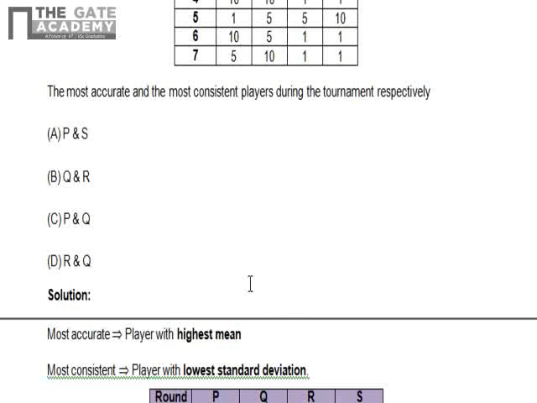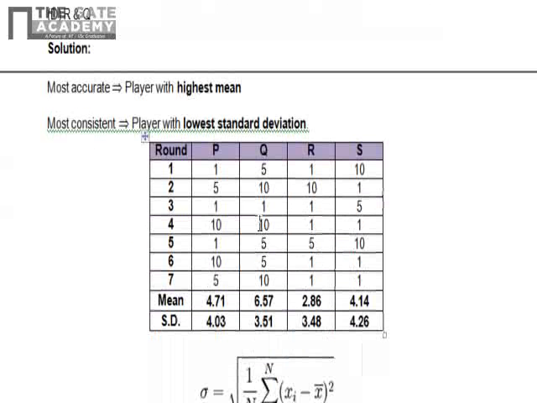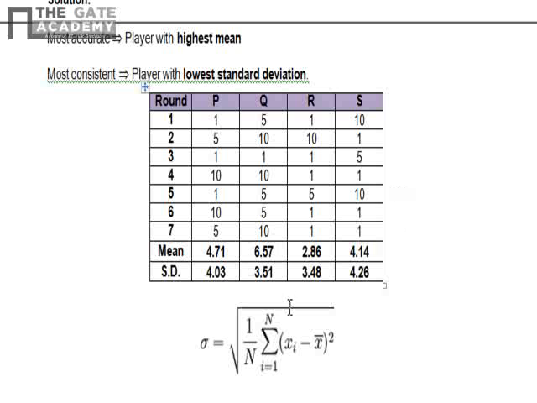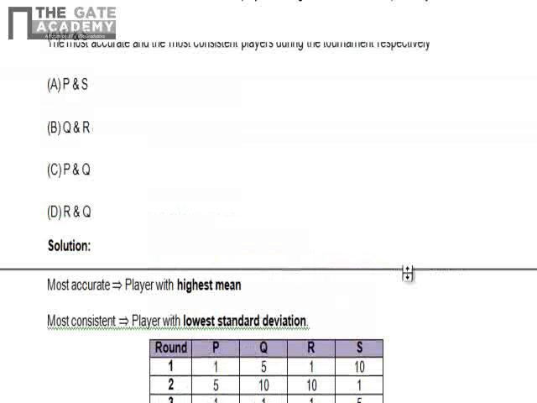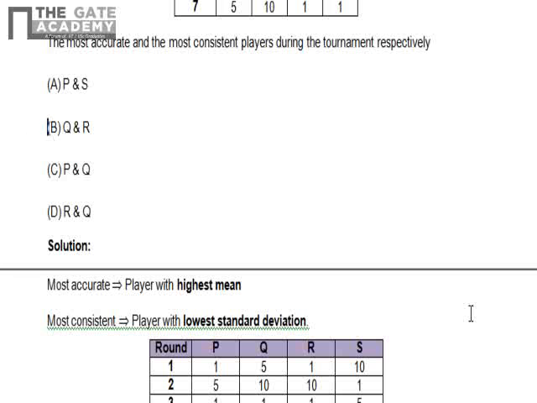So if we calculate the mean and standard deviation of all the 4 players by using the formula, you'll get that the mean is highest for Q, and the standard deviation is lowest for R. So your answer is Q and R, that is B.